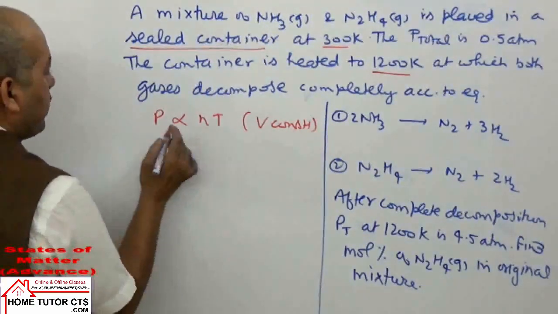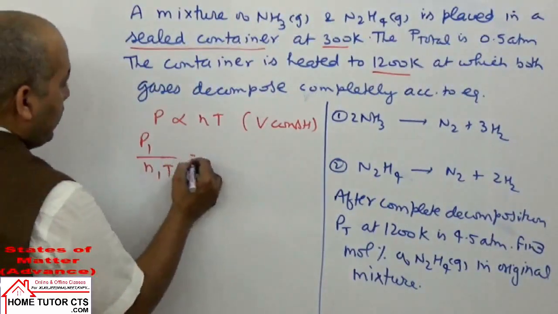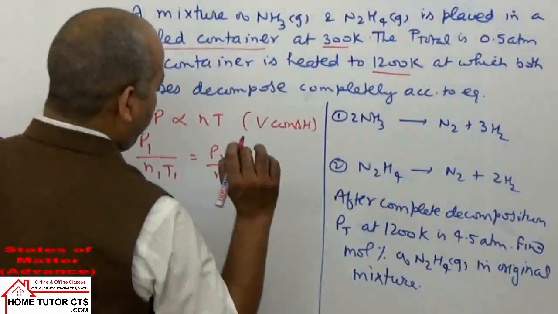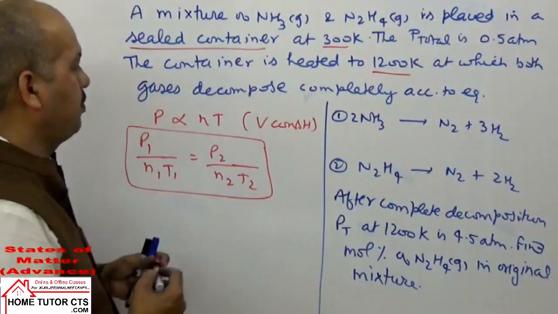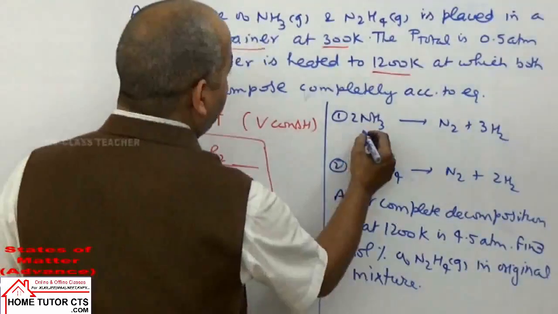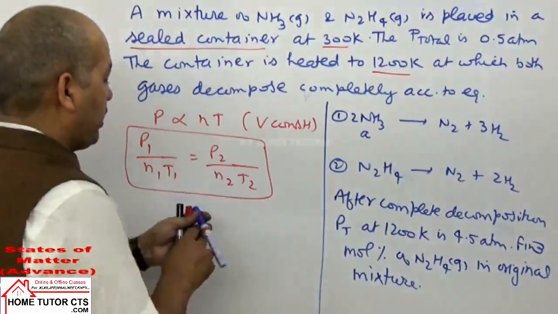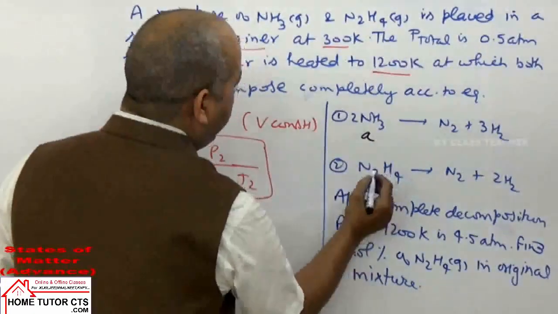So we can take in this case P1 by n1 T1 is equal to P2 by n2 T2. This formula we have to apply in solving this question. Now let us say the initial moles can be taken as A for ammonia and B for hydrogen.